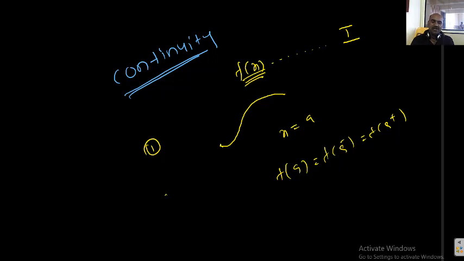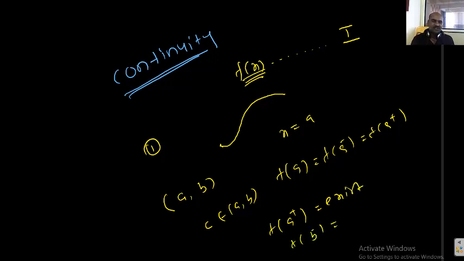A function is said to be continuous in the open interval a to b. It should be continuous at every c belongs to open interval a to b, and f of a plus should exist and f of b minus should exist. Then you can say that the function is continuous in the open interval a comma b.